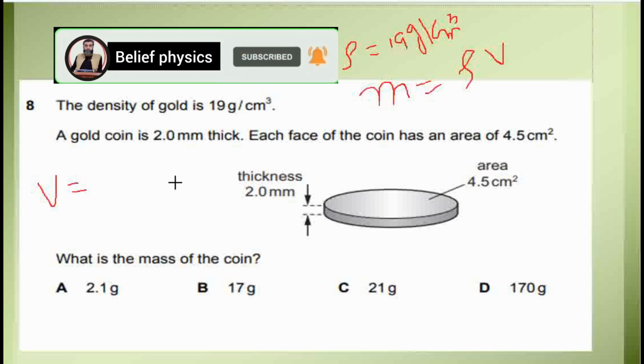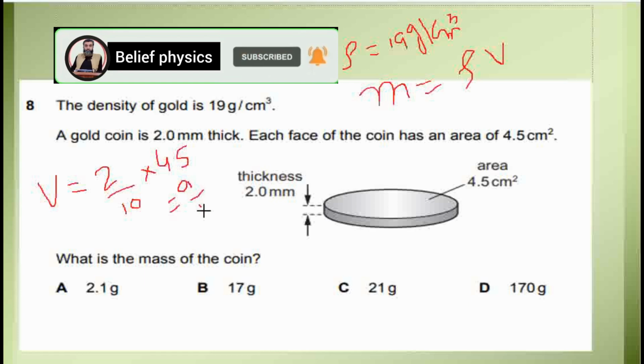We divide it by 10, so we write 2 over 10 centimeters. So volume is thickness into base area. Base area is 4.5, so we multiply it. 4.5 multiplied by 2 is 9, so it is 9 over 10.